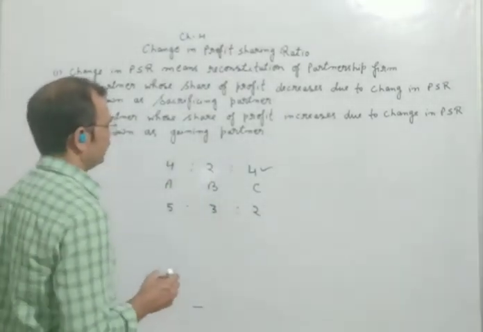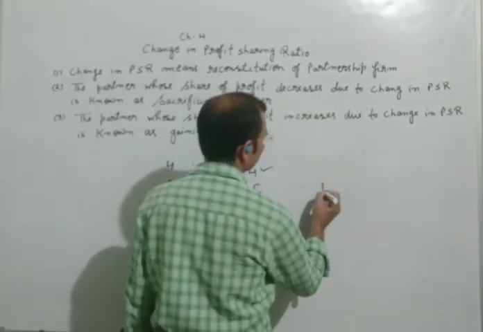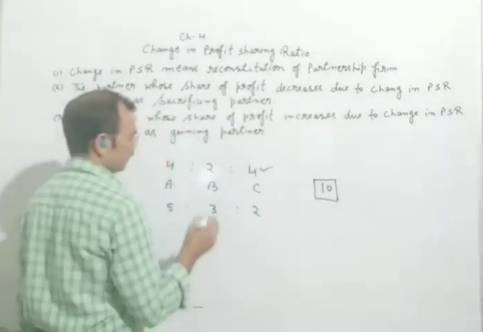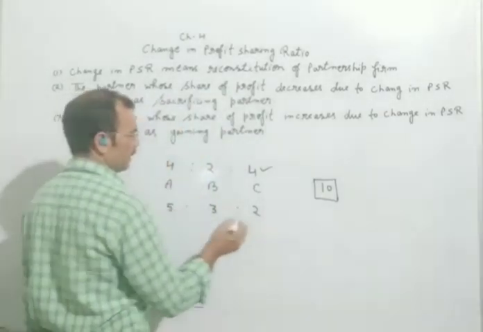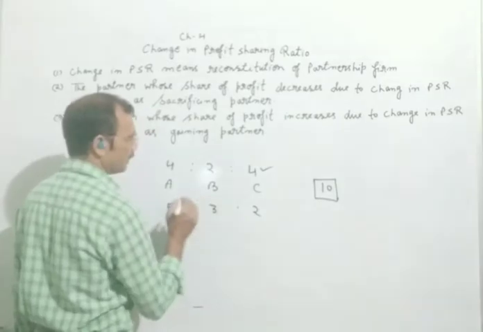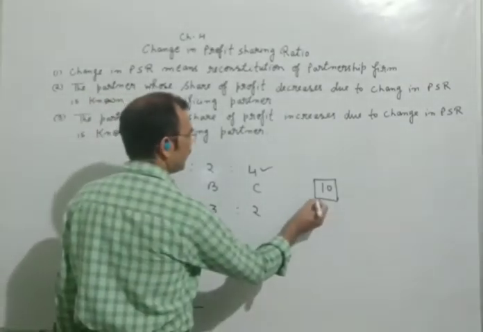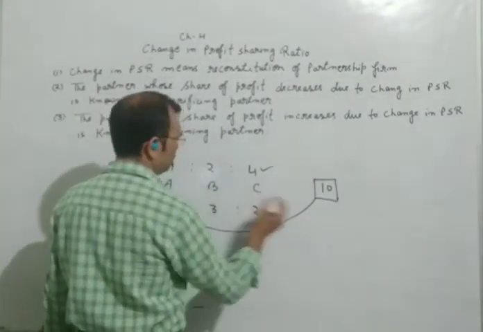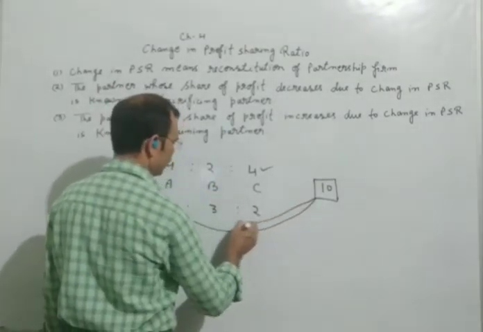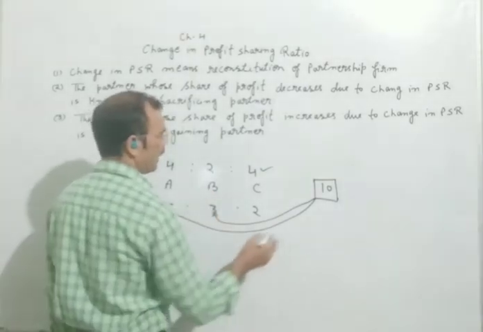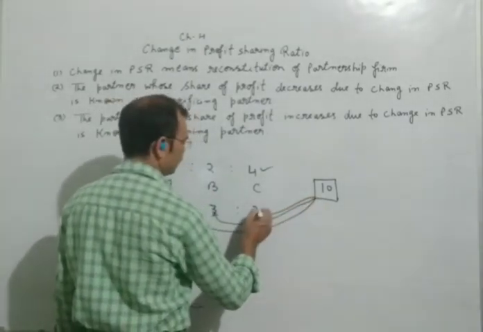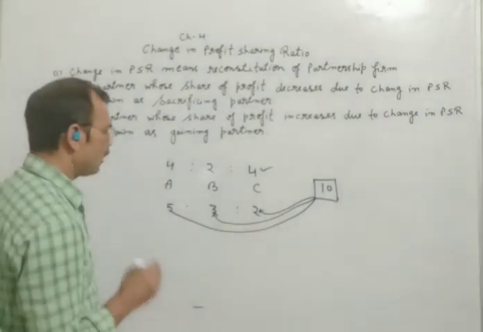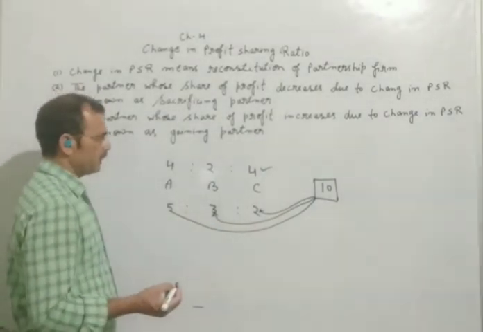Now we will understand. Suppose there are 10 rupees and they were receiving these 10 rupees in this ratio earlier. A was receiving 5 and B was receiving 3 and C was receiving 2. This was the earlier ratio. Now they decide to change their profit sharing ratio.